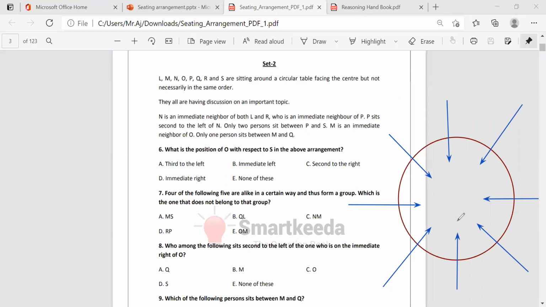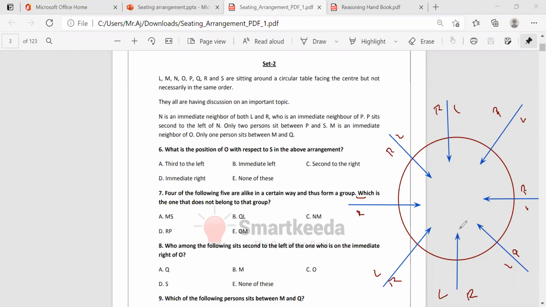Okay, and you know the facing is center. That means this is L, this is R. L, R, L, R, L, R, L, R, just opposite. Now for understanding purpose, I'm writing this. No need of writing all these things. Now come to the point. So we'll take N only first. N is an immediate neighbor of both L and R.